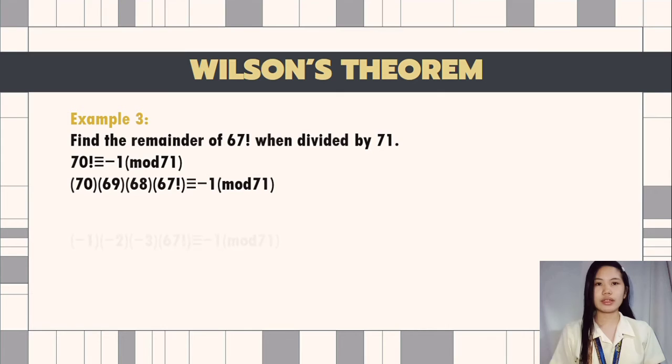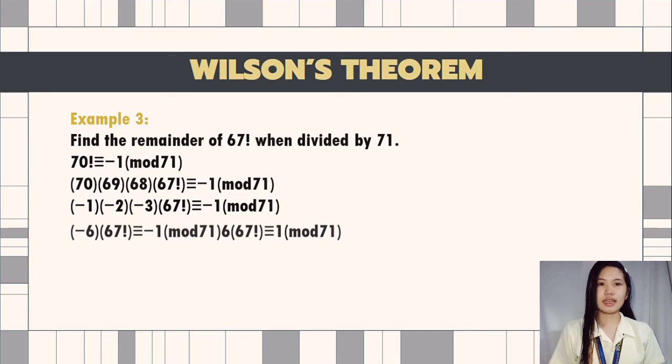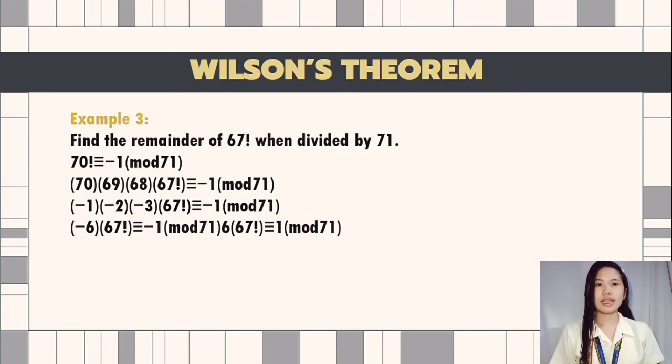Negative 1 times negative 2 times negative 3 times 67 factorial is congruent to negative 1 mod 71. Negative 6 times 67 factorial is congruent to negative 1 mod 71. 6 times 67 factorial is congruent to 1 mod 71. Now, let's find a modular inverse of 6 mod 71 by the division algorithm.